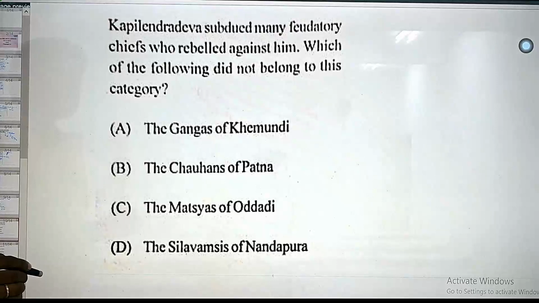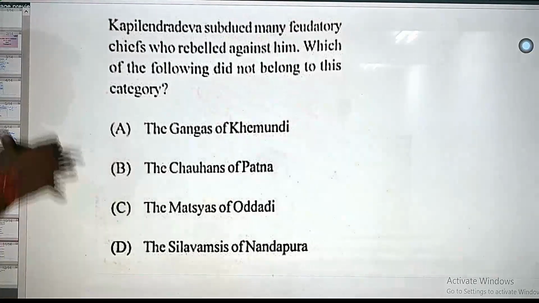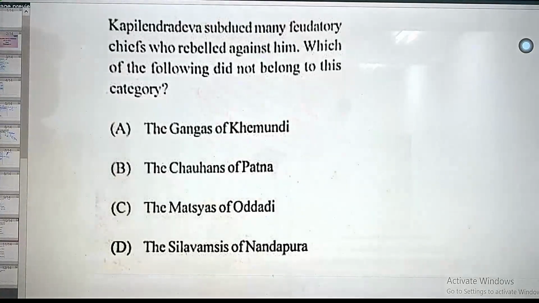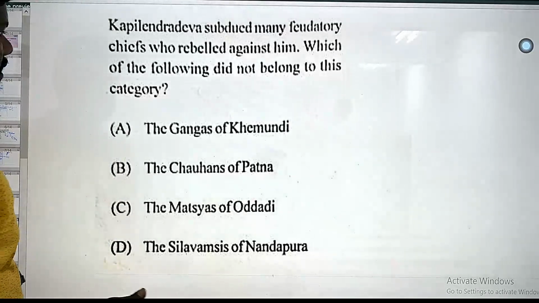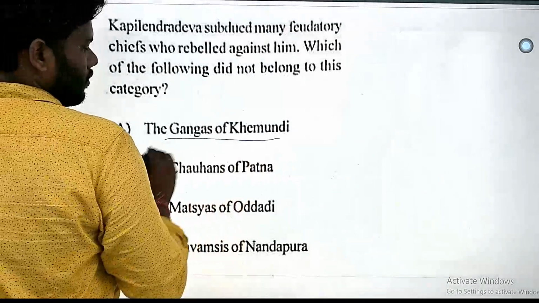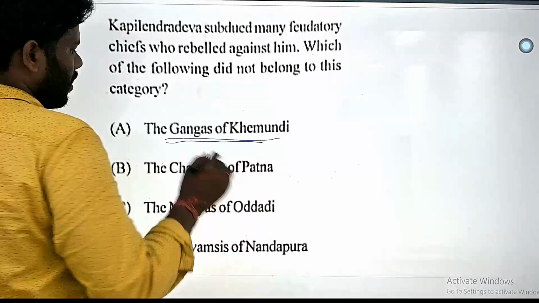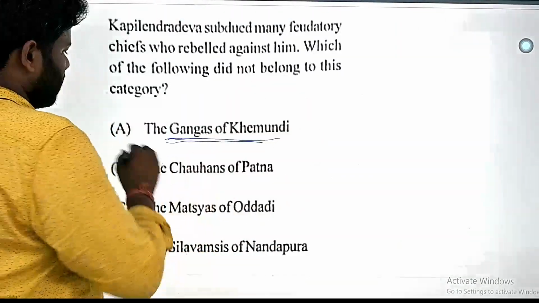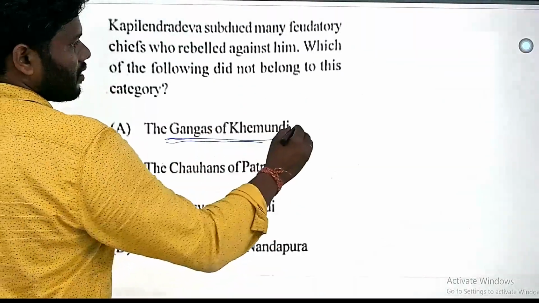Kapilendra Deva subdued many feudal chiefs who rebelled against him. Kapilendra Deva conquered up to Karnataka, the Vijayanagar Empire. The Gangas of Khemundi, Western Gangas, the Kolkata region were added, and those were also there. Do not belong.